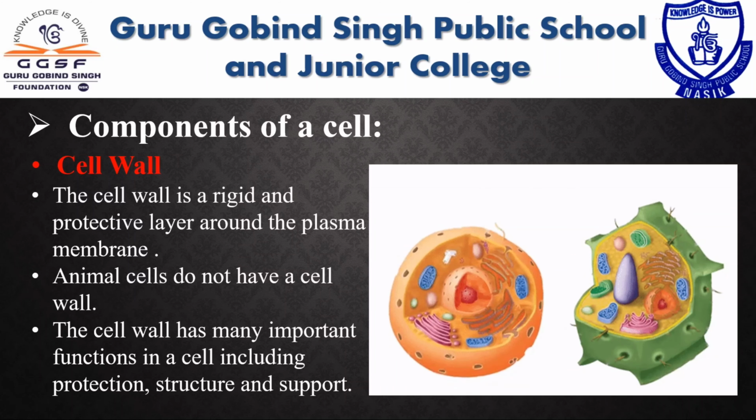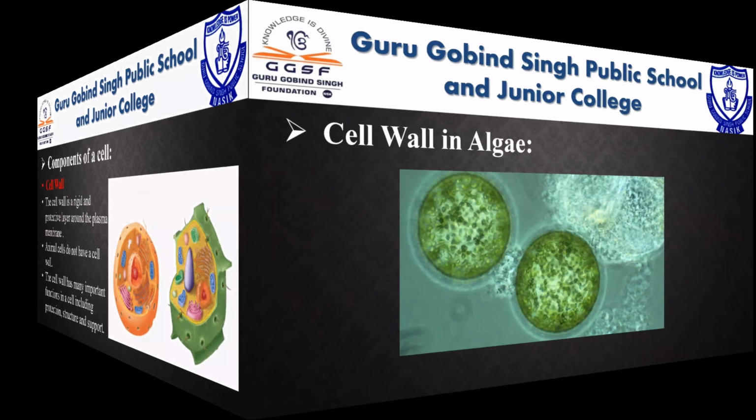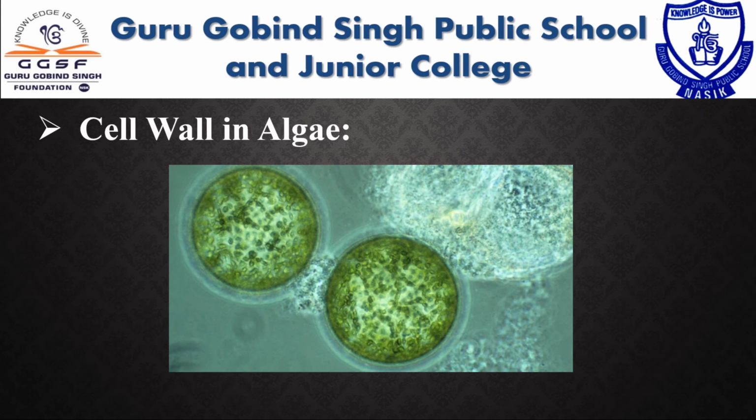In plant cells, the cell wall is made up of cellulose, hemicellulose, pectin and protein. The cell wall has many important functions in a cell including protection, structure and support. In many fungi, the cell wall is formed by chitin, and in bacteria the cell wall contains protein, lipid, polysaccharide complexes.